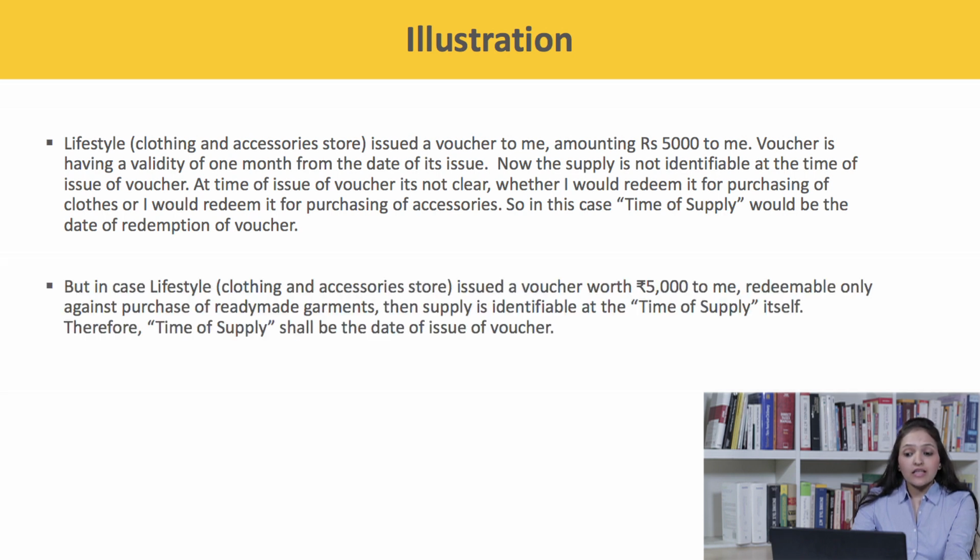But in case Lifestyle issued a voucher worth rupees 5,000 to me, redeemable only against the purchase of ready-made garments, then supply is identifiable at the time of supply. Therefore, the time of supply shall be the date of issue of voucher.